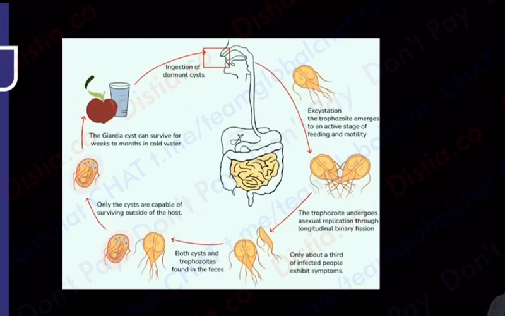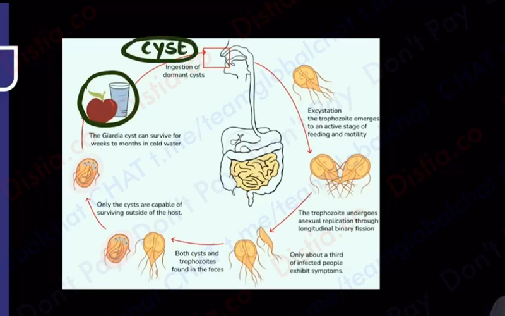I am having some contaminated food and water, which I can see over here. What is going to be ingested by us? What is the infective form? That is the cyst. Then there's going to be excystation. I can see one Giardia that has been drawn in front of us. When I've eaten it, this cyst is going to change into the trophozoite. So how is it going to attach to my duodenum?